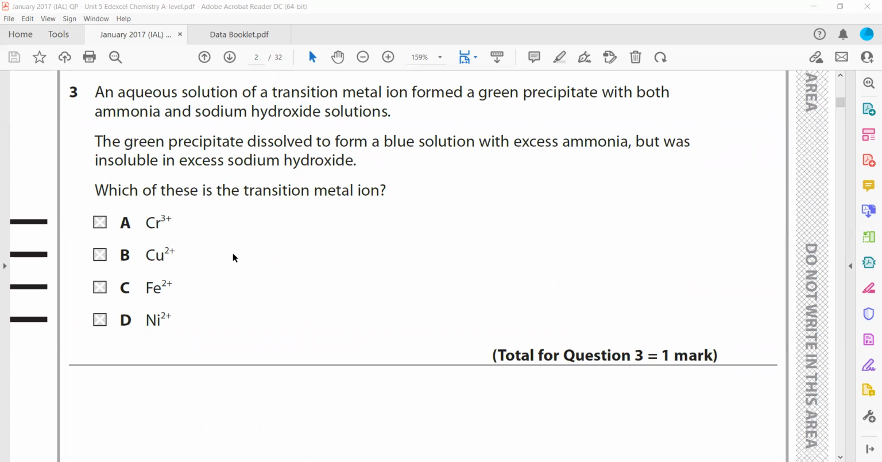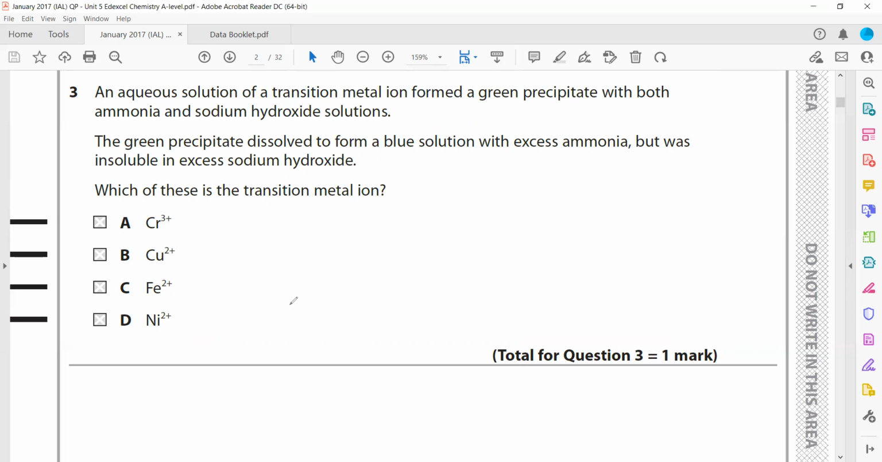Then question 3: an aqueous solution of a transition metal ion forms a green precipitate with both ammonia and sodium hydroxide. The green precipitate dissolved to form a blue solution in excess ammonia but was insoluble in excess sodium hydroxide. So this is totally related to memorization of the observations.